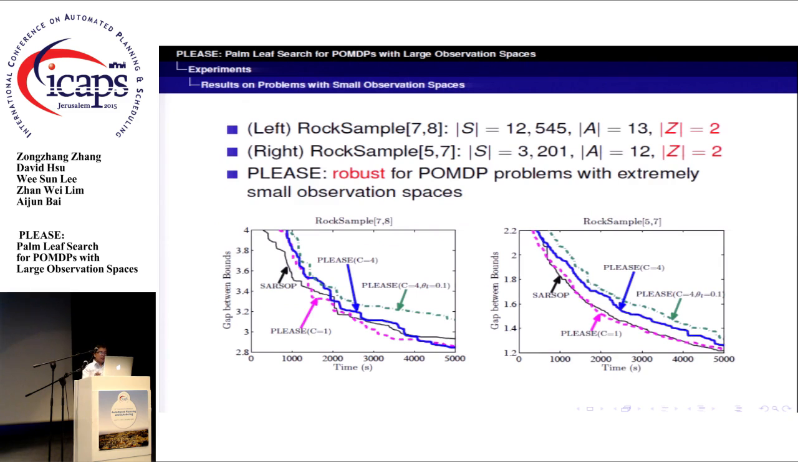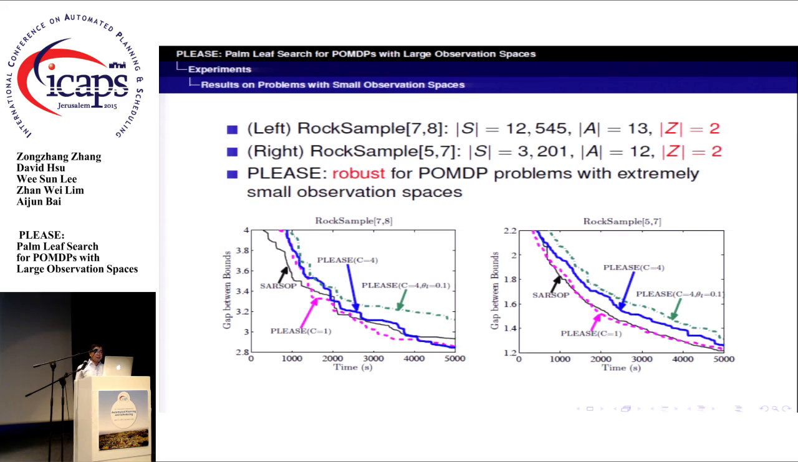Now let's study PLACE's performance when applied to problems with small observation spaces. We use the LogSample domain as an example. It is a classical domain with extremely small observation size. The left figure shows the results on LogSample 78. PLACE with C equals 1 appears to be better than SARSOP, while after 1,500 seconds in terms of the gap between bounds at the initial belief.